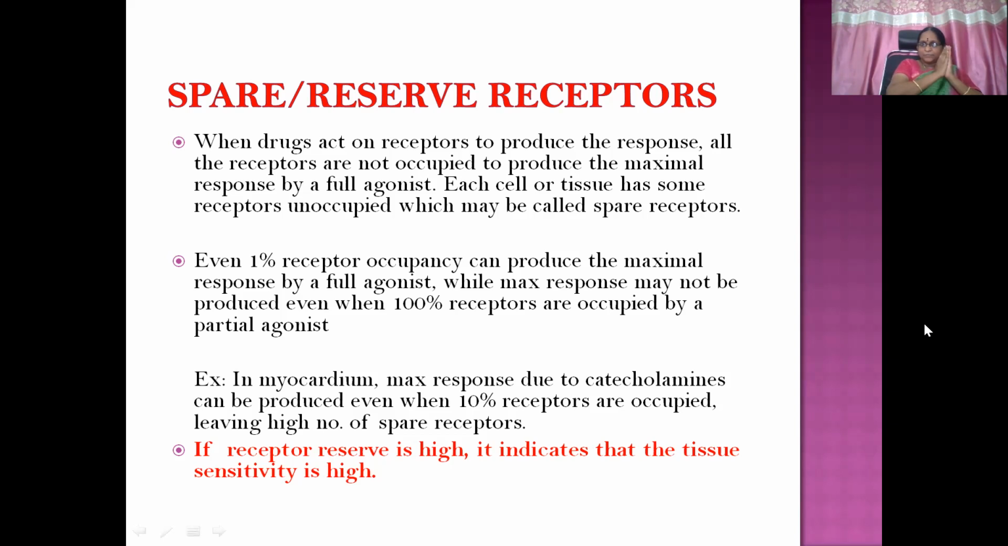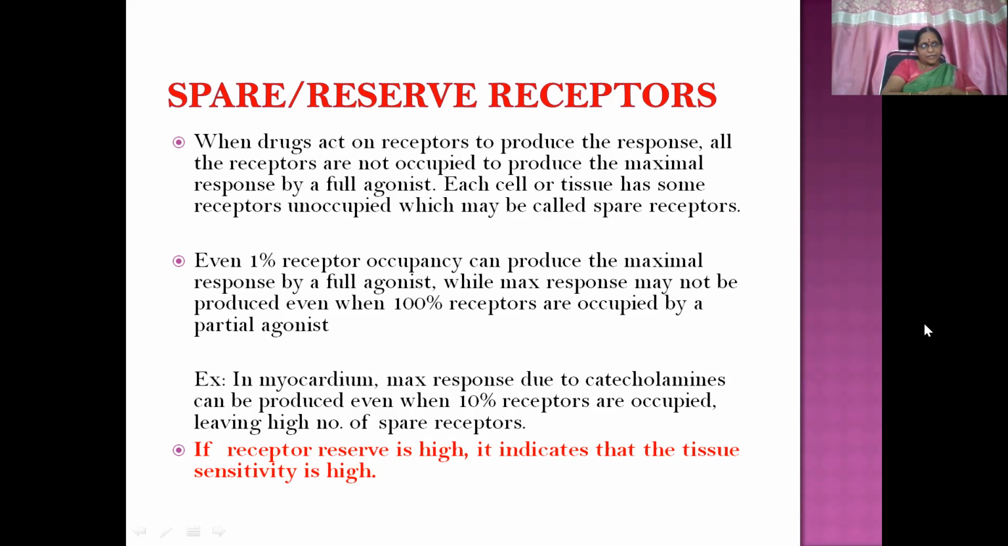So 1% receptor occupancy can also give a heightened response, and 100% receptor occupancy may not give a heightened response. That means there is a possibility of spare receptors. In myocardium, the maximum response due to catecholamines can be produced even when 10% of receptors are occupied. So here the spare receptors are 90%. A high number of spare receptors are there for that particular tissue.